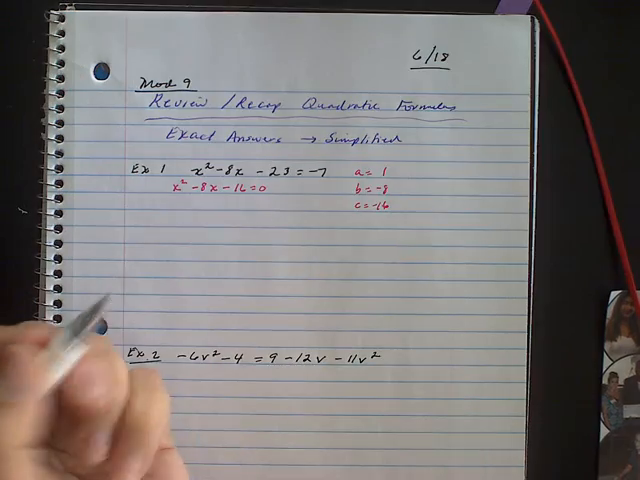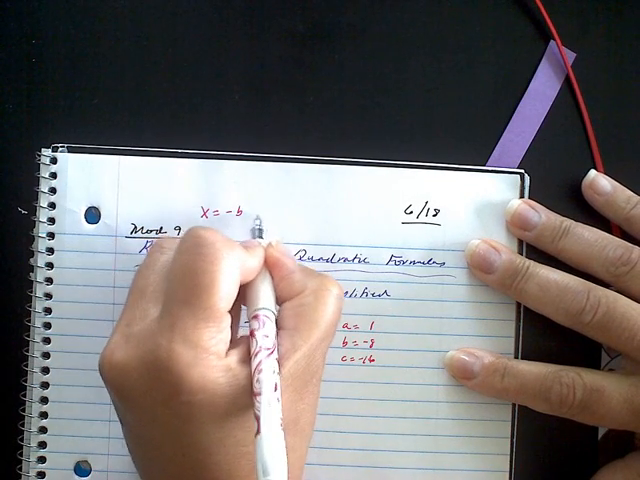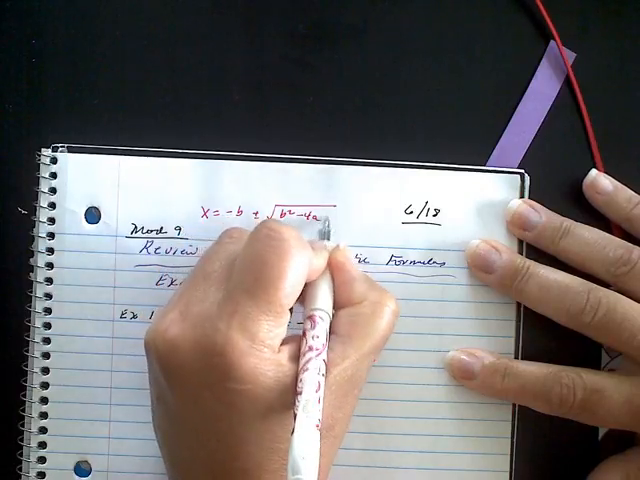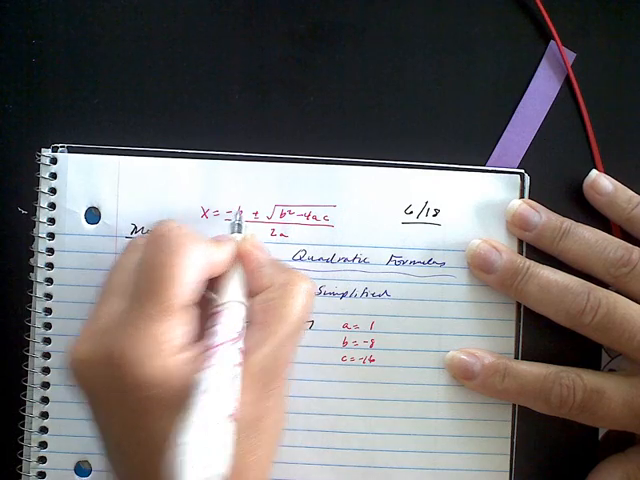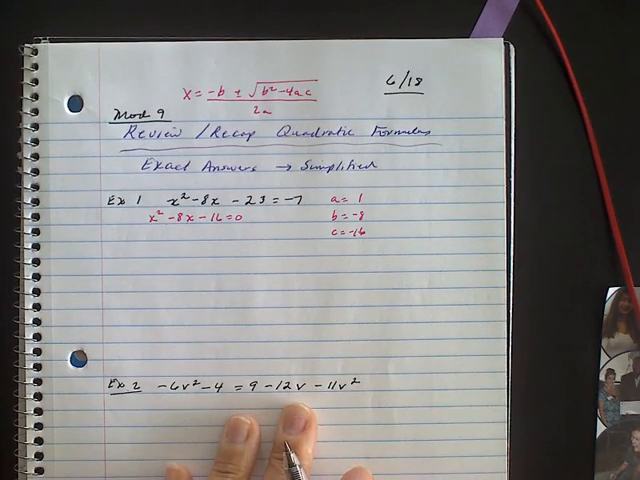And then we know the quadratic formula, of course, is x equals negative b plus or minus the square root of b squared minus 4ac all over 2a. Okay, so we're going to use that formula and we're going to substitute in the values that we have for a, b, and c.